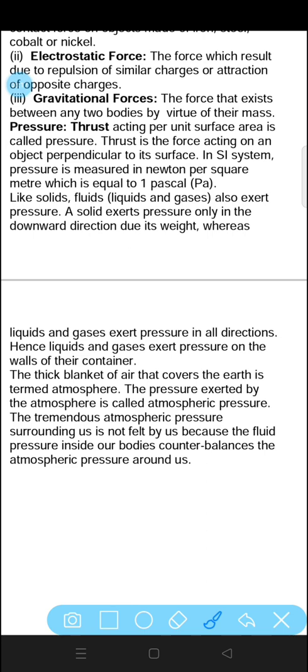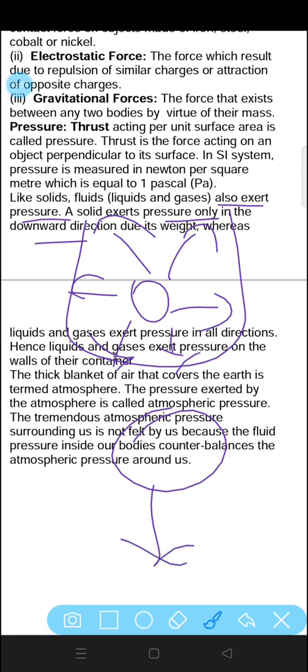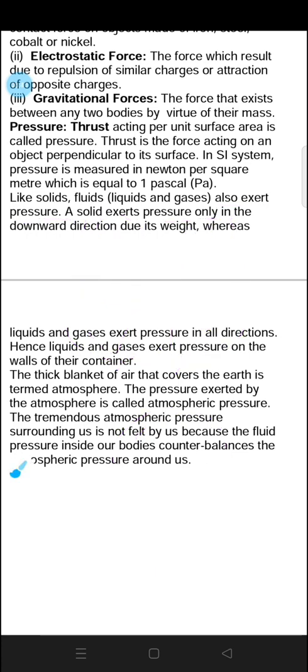Like solids, liquids also exert pressure. A solid exerts pressure only in the downward direction due to its weight, whereas a liquid exerts pressure in all directions. If there is liquid in any container, it exerts pressure in all directions. But in case of a solid, it will exert pressure in the downward direction only.